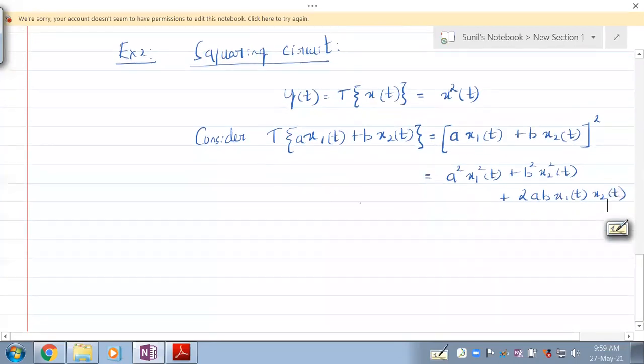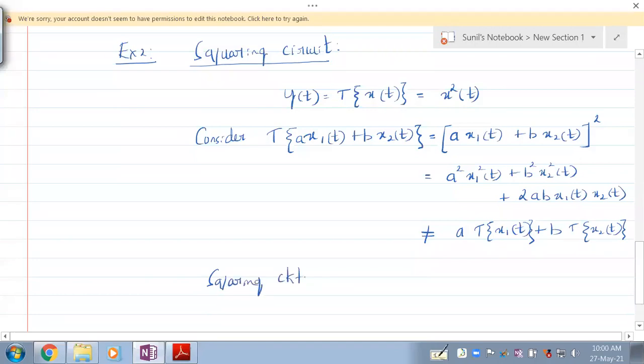And how to conclude? Since this is not equal to a times the transformation on x1 of t plus b times the transformation on x2 of t, the squaring circuit is non-linear, or not a linear system.